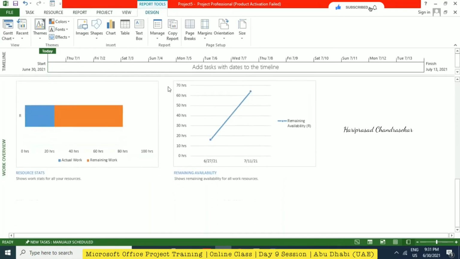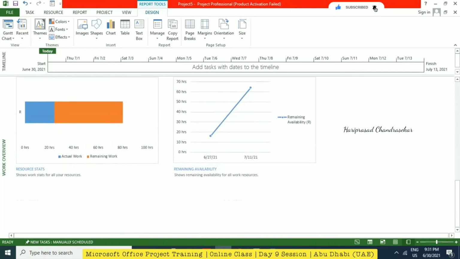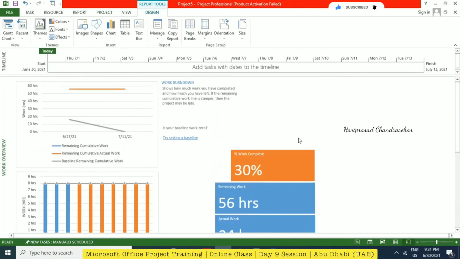This is like, the top management, they love reports. We are blessed with colorful reports in MS Project. We don't have such a feature even in Primavera, even though it is a database management tool. These colorful reports we can see only in MS Project. At least for the sake of that, we can use it.